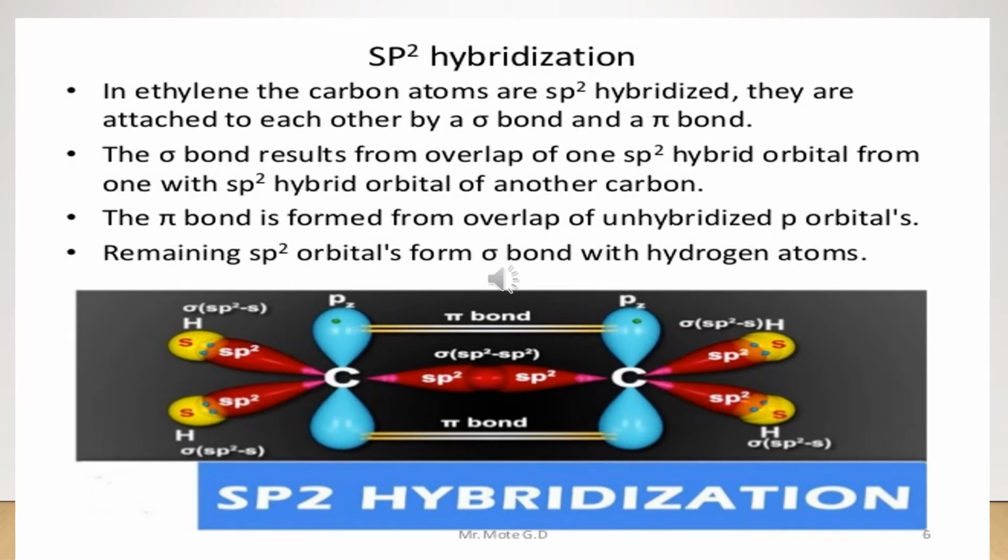sp2 hybridization. In ethylene, the carbon atoms are sp2 hybridized. They are attached to each other by a sigma bond and a pi bond. The sigma bond results from overlap of one sp2 hybrid orbital of one carbon with an sp2 hybrid orbital of the other carbon. The pi bond is formed from overlap of unhybridized p orbitals. The remaining sp2 orbitals form sigma bonds with hydrogen atoms.